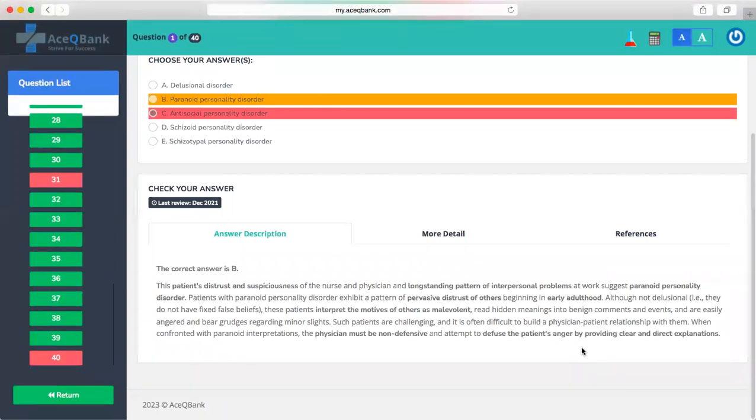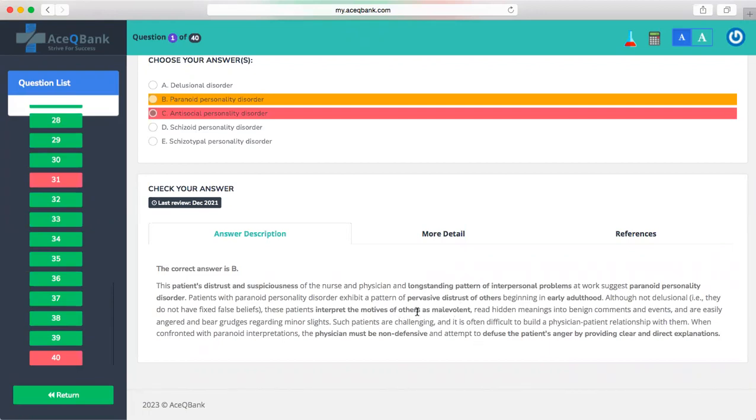The patient's distrust and suspicious long-standing pattern of interpersonal problems at work suggests paranoid personality disorder. Patients with paranoid personality disorder exhibit a pattern of pervasive distrust of others, beginning in early adulthood. Although not delusional, these patients interpret the motives of others as malevolent.